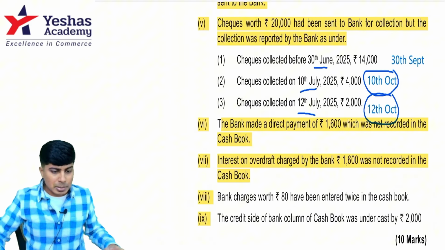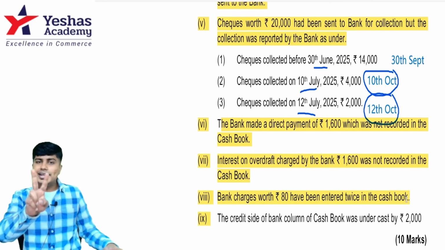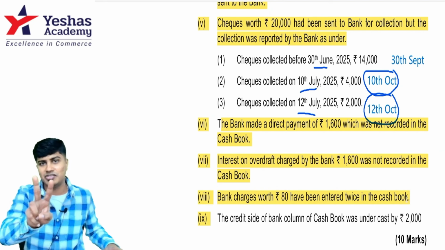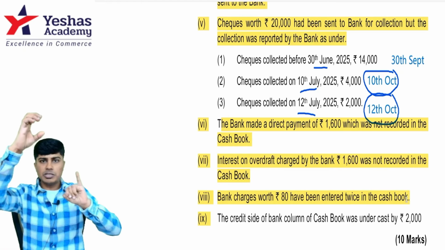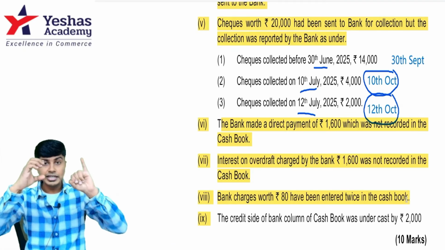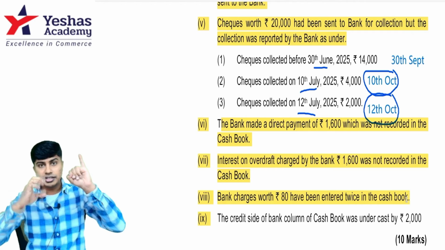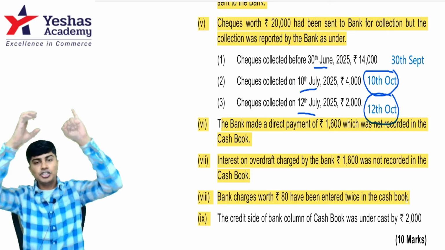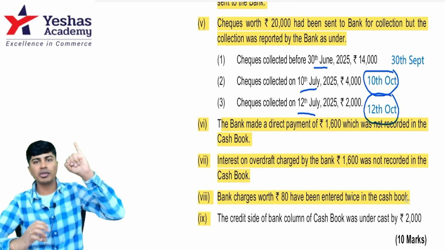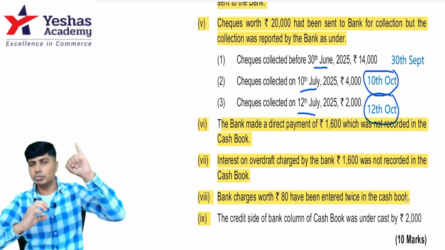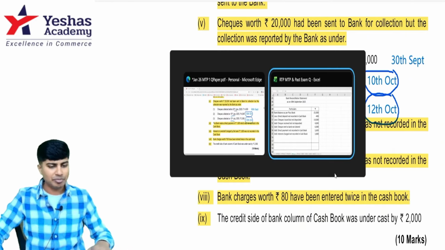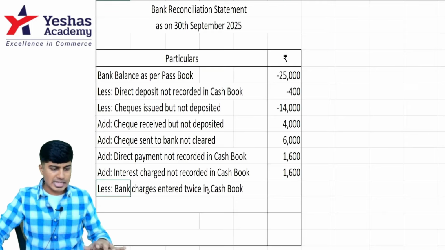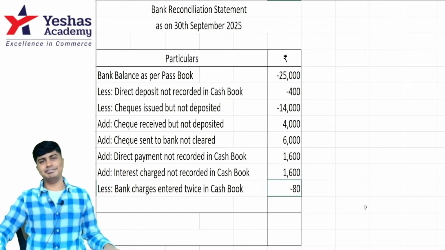Then we have with us bank charges worth rupees 80 have been entered twice in cash book. Double entry does not mean entering the same transaction twice. It should record two aspects of it. Bank charges of 80 is recorded in passbook, recorded in cash book. Both will decrease. But in cash book you entered it twice, it's gone down by 160. It should have gone down by 80, it's gone down by 160. Cash book has gone further down by 80. We're making changes in passbook. Reduce passbook balance by 80. I would write here, less bank charges 80.